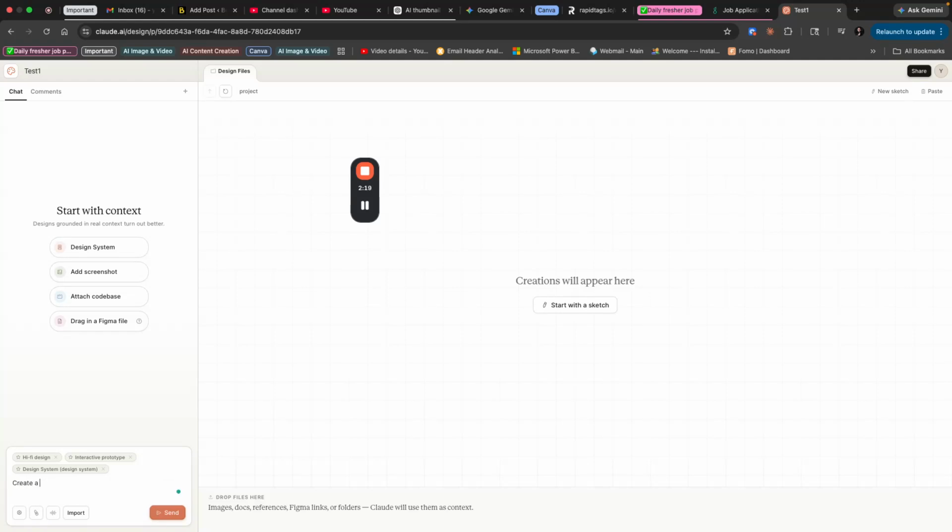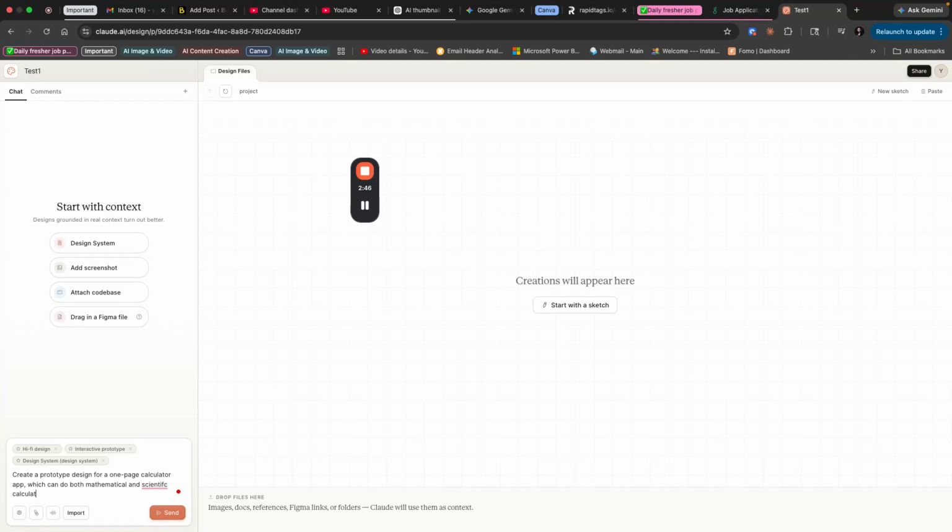So create a prototype design for a one page calculator app which can do both mathematical and scientific calculations with an attractive UI.